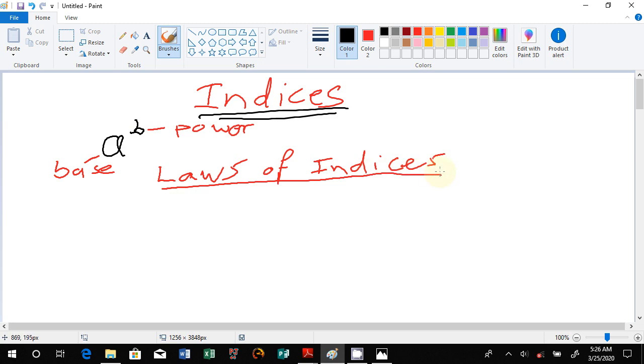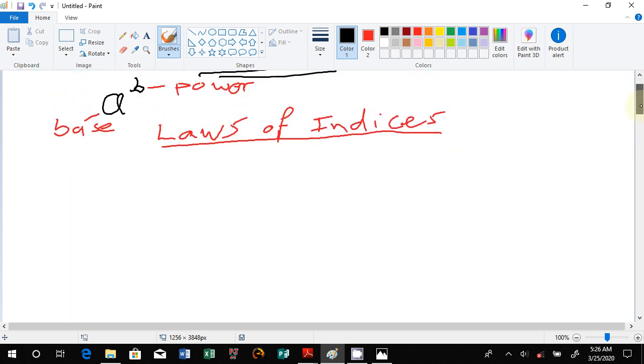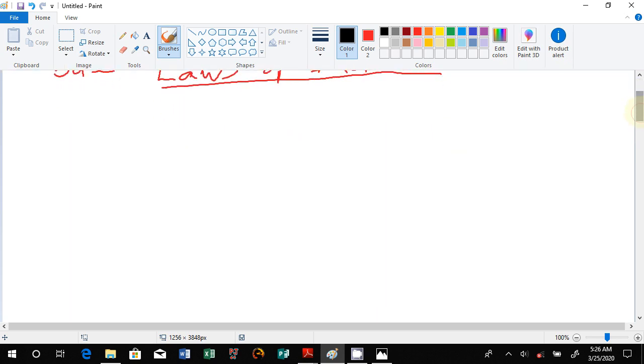So the indices have got laws, and the very first one we'll look at is a law that relates to multiplication. What happens when you are multiplying indices is very important. I'll run you through up to about 6 steps. Then 7th, we'll be looking at the powers and so on. Then we look at those sample questions I started with, we solve them and see if we have learned something. So we start number 1.